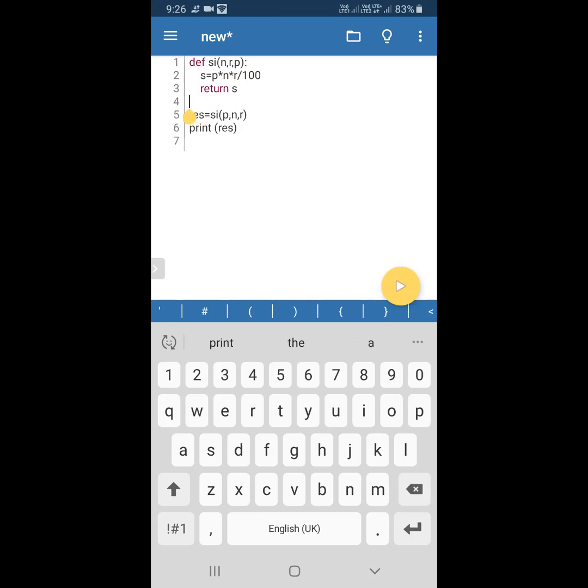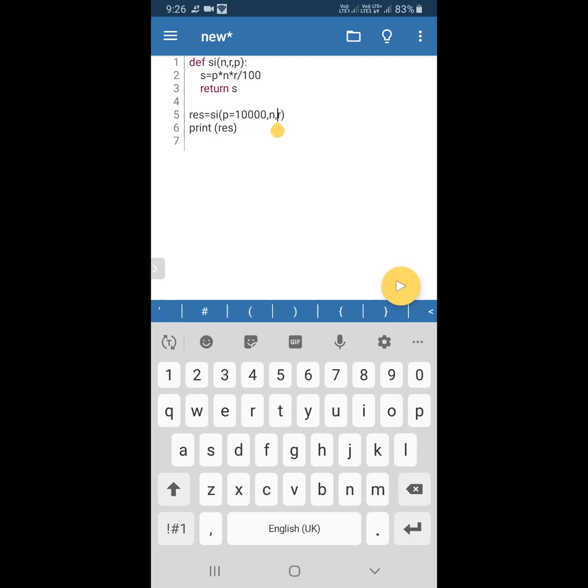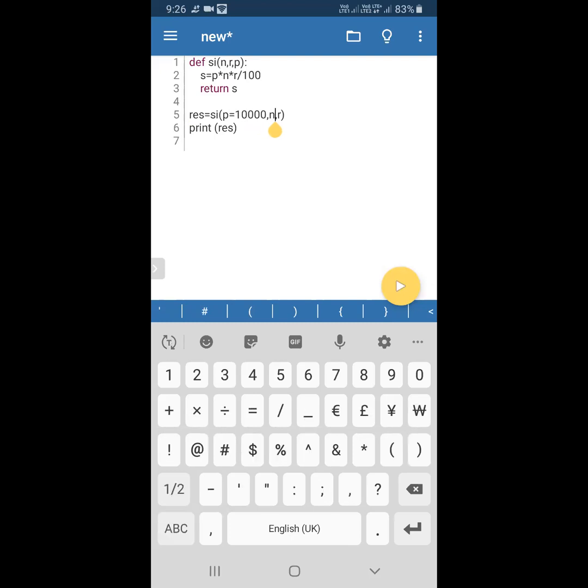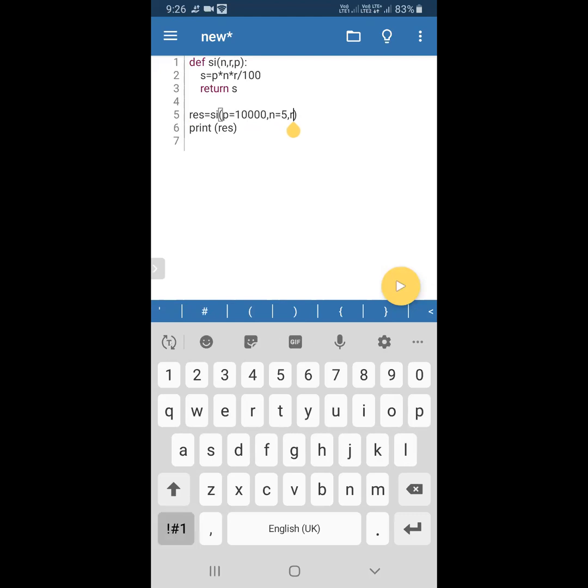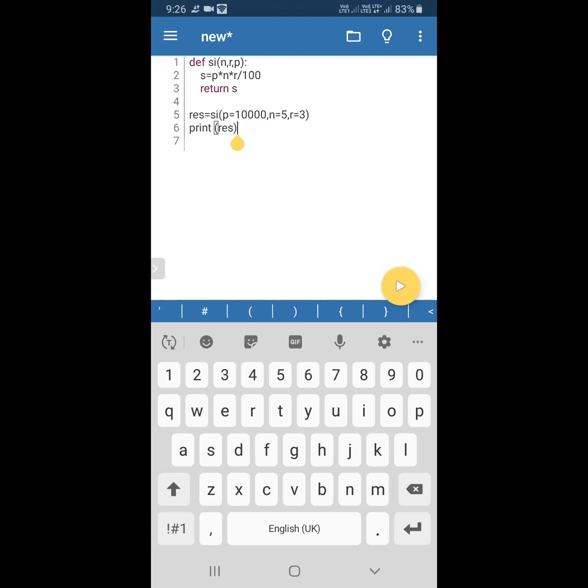Now I'm just rewriting this. The p value I'm directly assigning, that is, I'm passing a named argument. The n value I'm passing as 5, and the r value I'm mentioning here. So now what type of argument are the p and n and r?